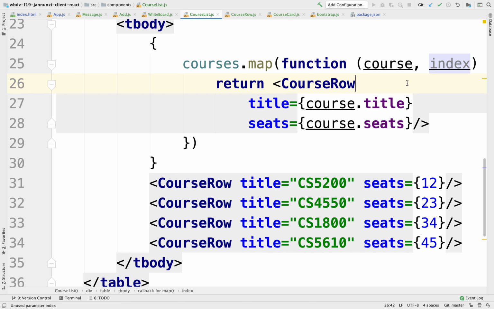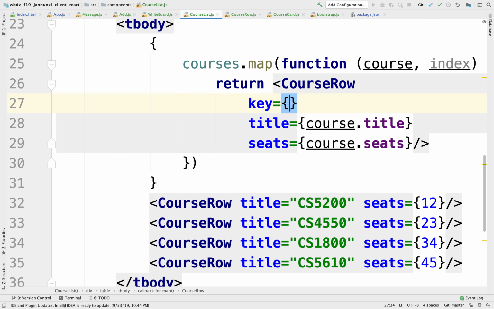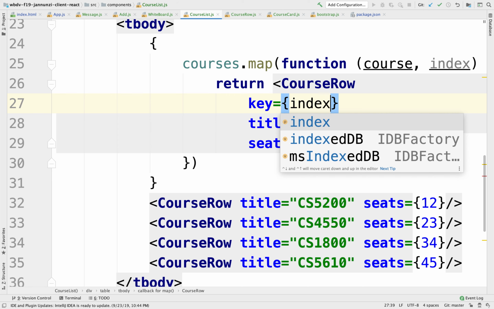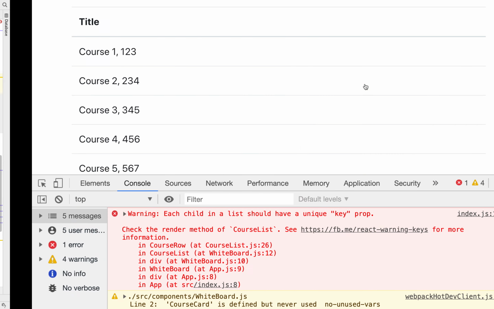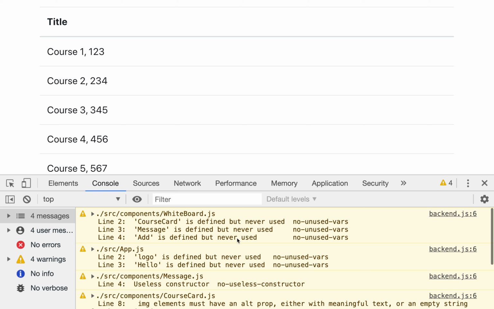I can grab that and say key is just index, and that would be enough for React. Notice that it's no longer complaining. Each one of these now has a unique identifier using the index.